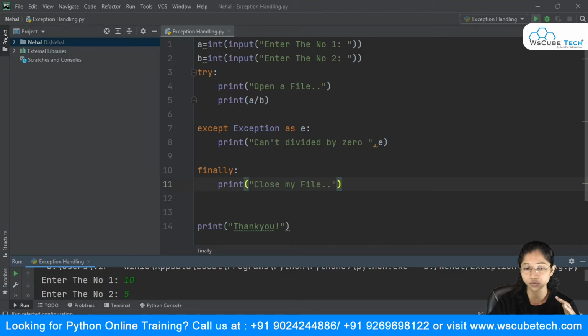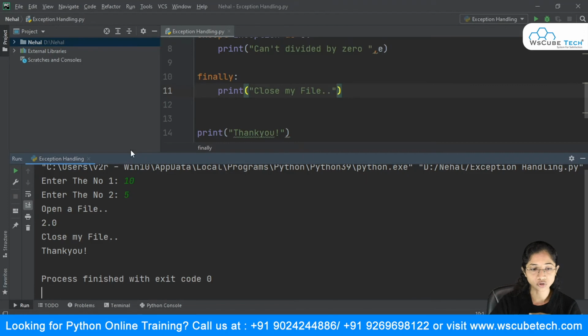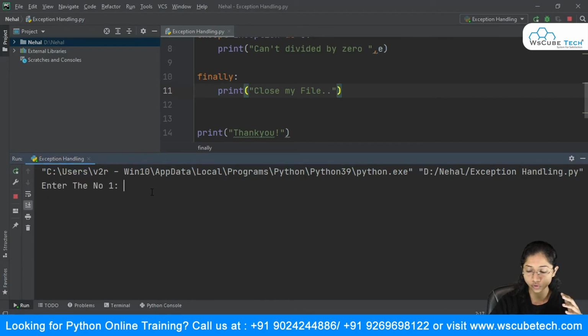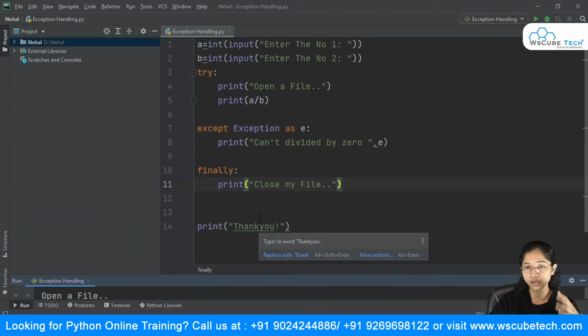We'll just try it out. So let's check it out. We'll say 10 divided by 5, and it says open a file, gives me the result, says close my file, and it just says thank you. We'll go with the exception. I'm going to say 5 divided by 0, and here also it says open a file, can't divide by 0, division by 0, close my file, thank you. So now I have resolved that issue which I was facing.